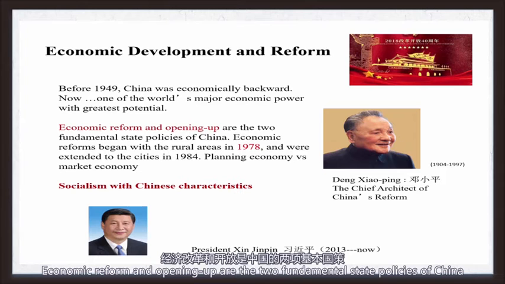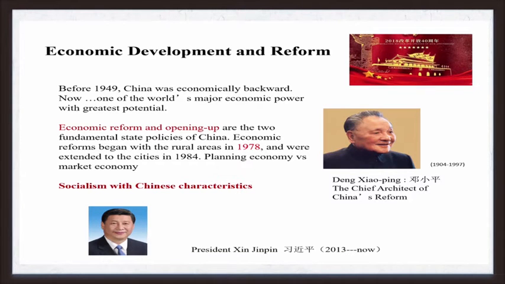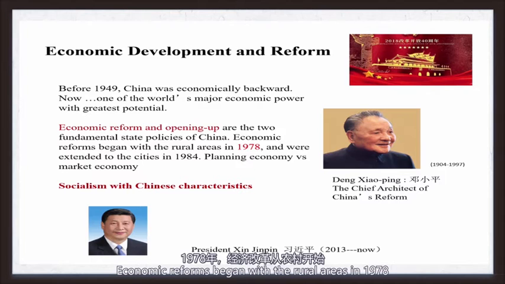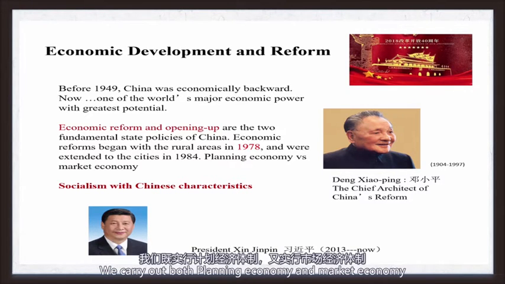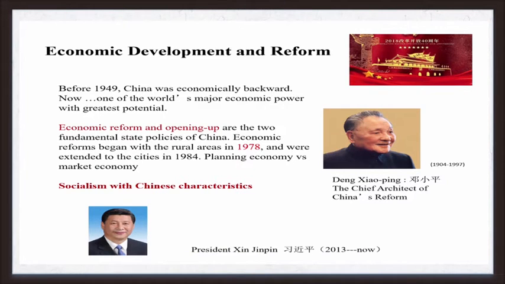Economic reform and opening up are the two fundamental state policies of China. Economic reform began in the rural area in 1978 and was extended to the cities in 1984. We carry out both planned economy and market economy.